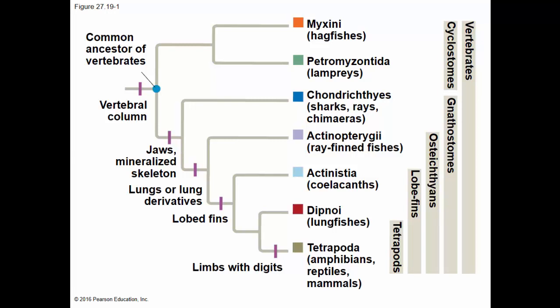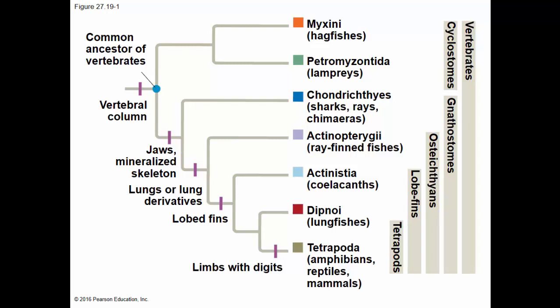The other group then evolved the traits of jaws and a mineralized skeleton. The jawless fishes, the hagfishes and lampreys, do have a skeleton, but it's not as tough or as hard as the mineralized skeleton of these other groups.